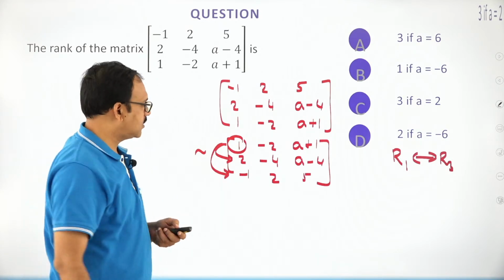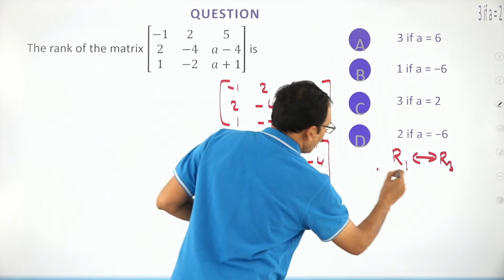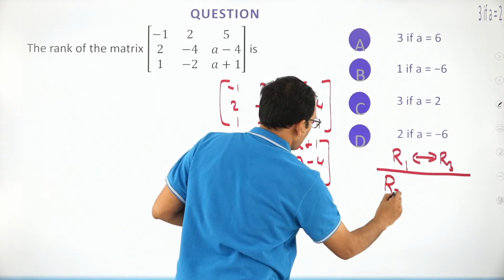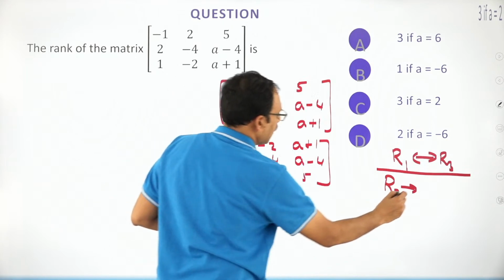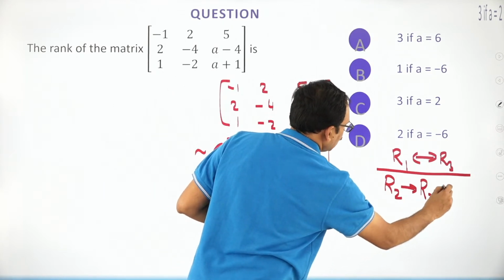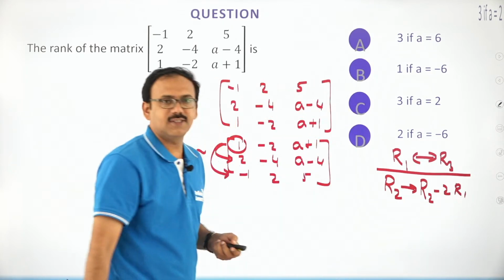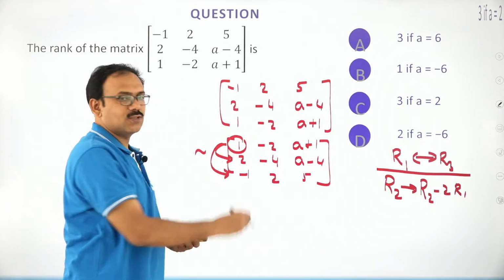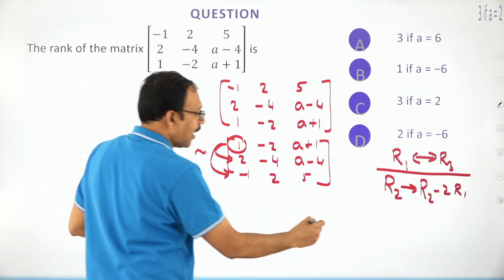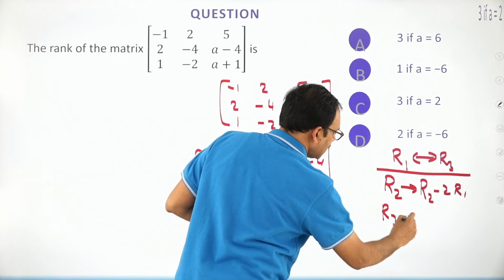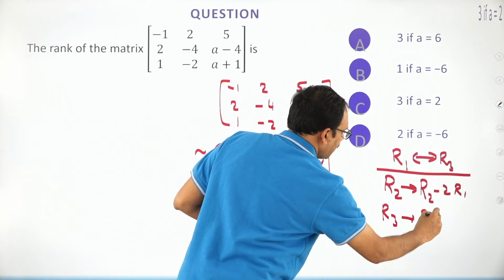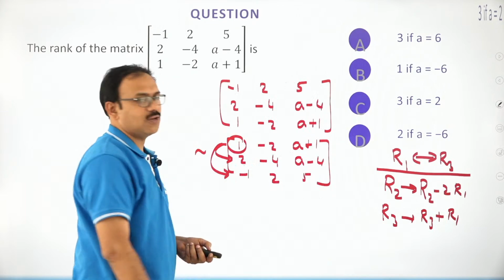How to do, friends? R2 I change as R2 minus 2 R1. Is this okay, dear students? R2 minus 2 R1. Yes. R3 you can simply write as R3 plus R1 so that it becomes 0.